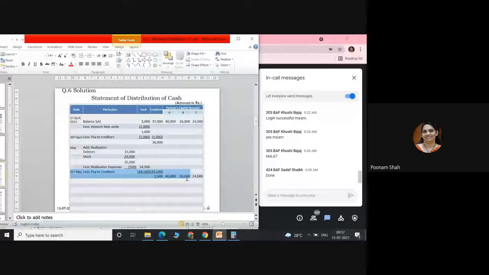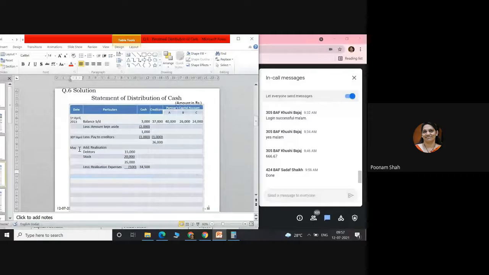This is what your realization will appear like. I have just written May because the particular date on which I am realizing this is not informed. Debtors 15,000, stock 20,000, total 35,000, less 500, so 34,500. Have you all copied this?